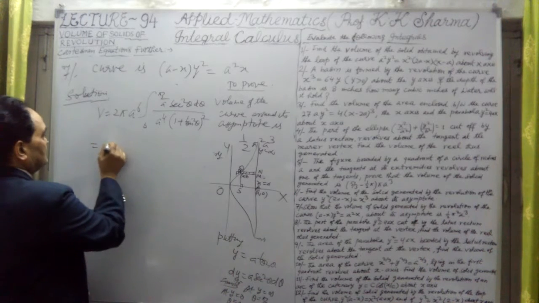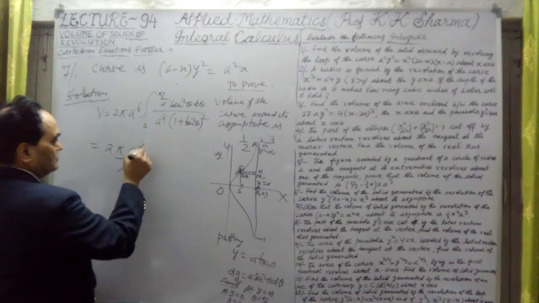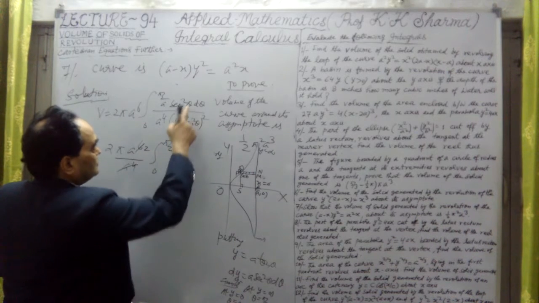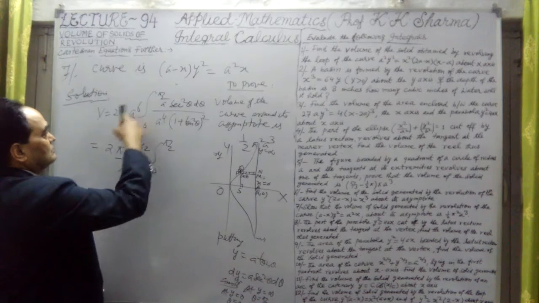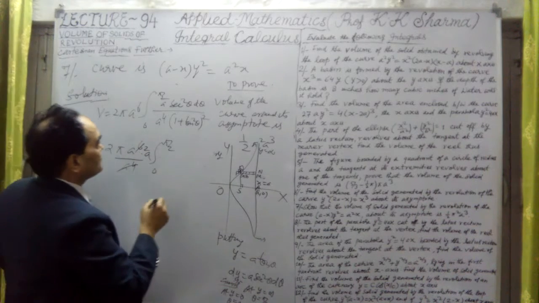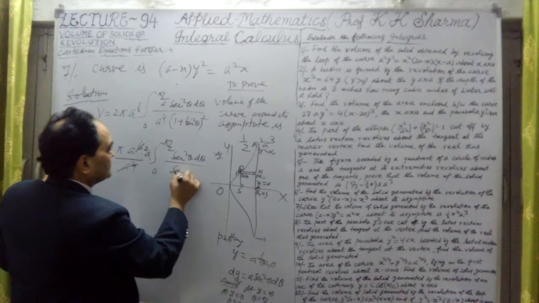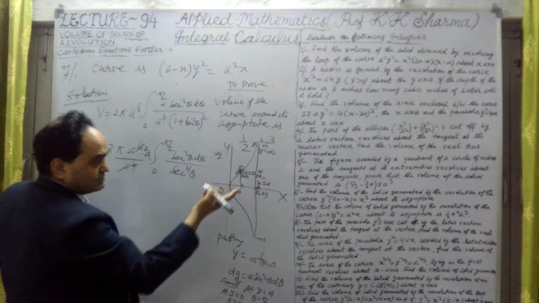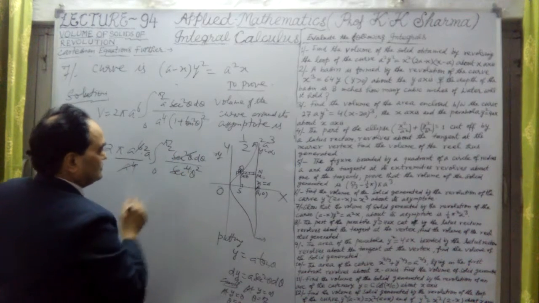Finally, let me solve it further. This is 2 pi a^6. Now it is a^4, and this a^6 is a^2, 0 to pi by 2 sec square theta. This a will also come out, so it will be a^3 now. And this is sec square theta d theta divided by sec^4 theta. Why 4? Because 1 plus tan square theta is sec square theta from inside the bracket. Sec square theta whole square means sec^4 theta. One sec square theta is cancelled out.